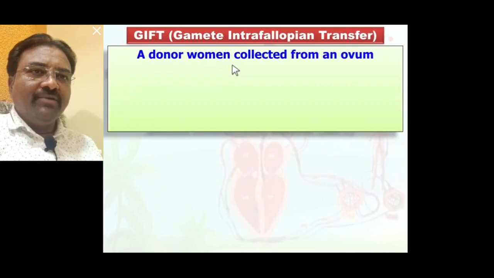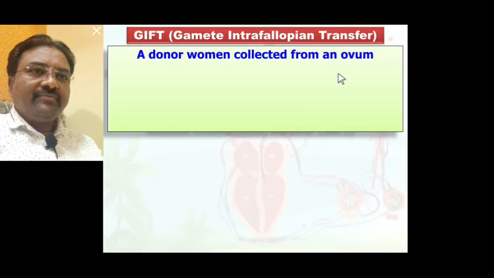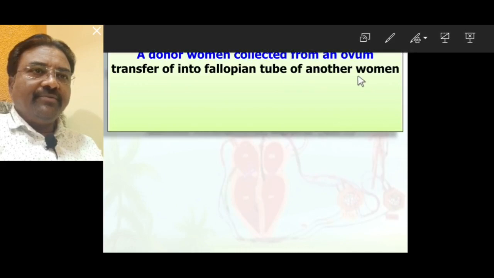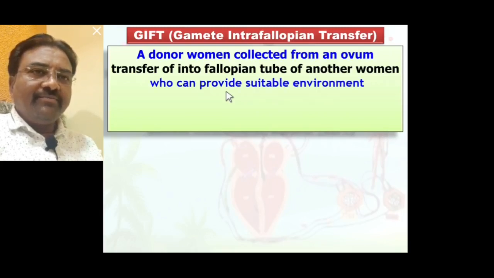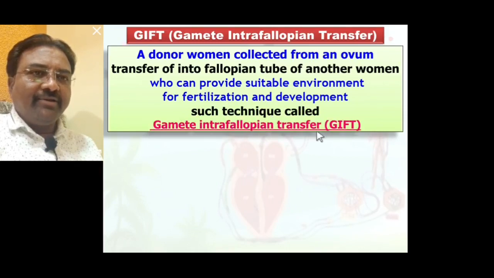An ovum collected from a donor woman is transferred into the fallopian tube of another woman who can provide a suitable environment for fertilization and development. Such a technique is called gamete intrafallopian transfer, that is GIFT.